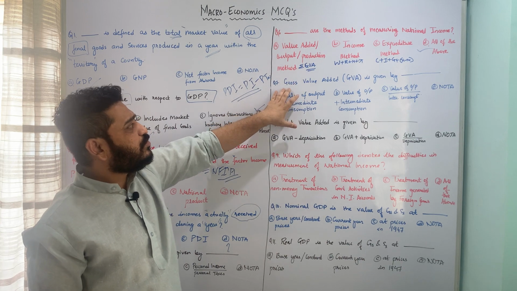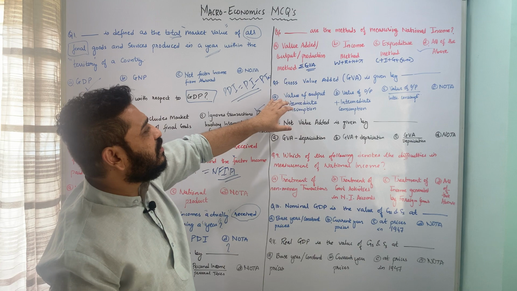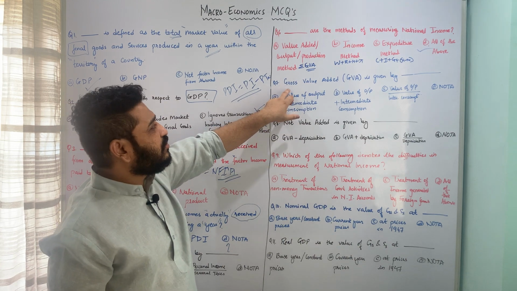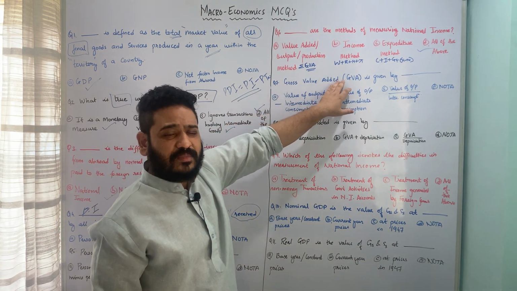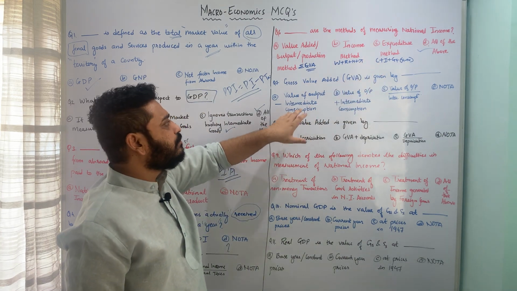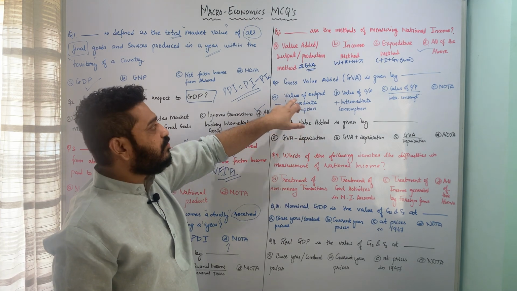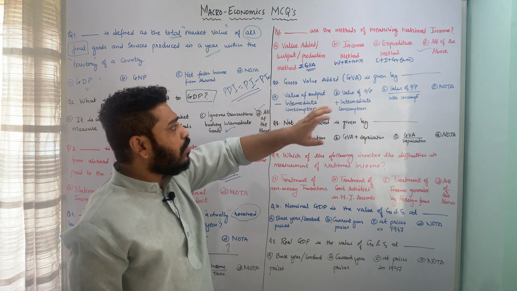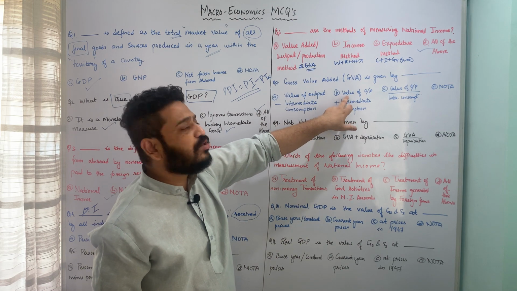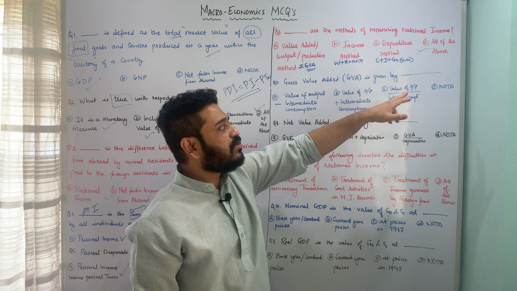Let us now move to the next question, which is talking about gross value added and the formula for the same. So here the question is framed in this fashion: gross value added or GVA is given by dash. What is the formula for the same? So it is saying you subtract intermediate consumption from a value of output, or you add intermediate consumption into value of output, you divide the value of output by intermediate consumption, or none of the above.